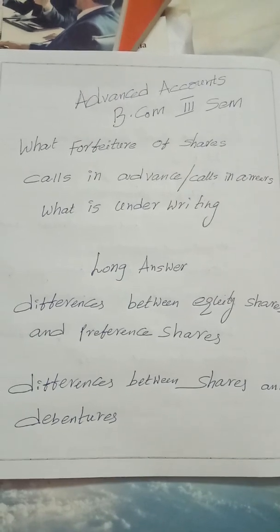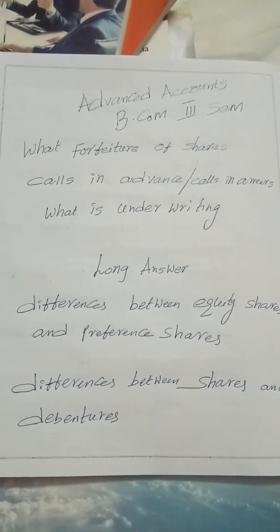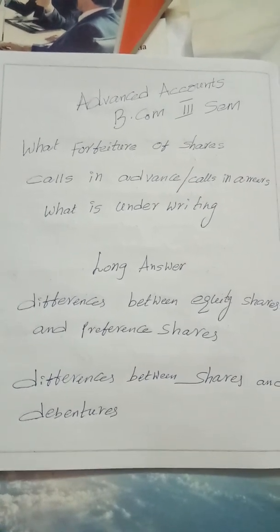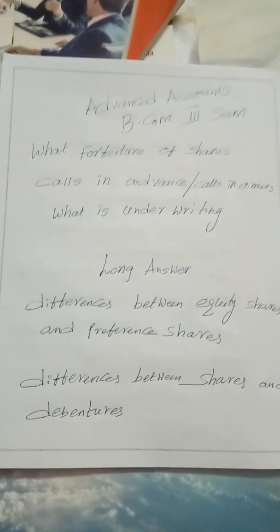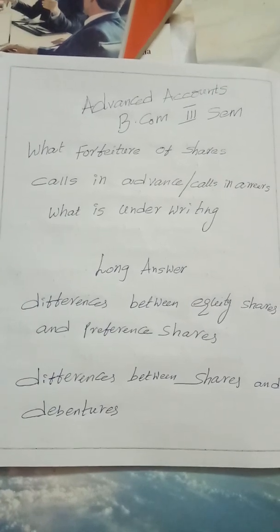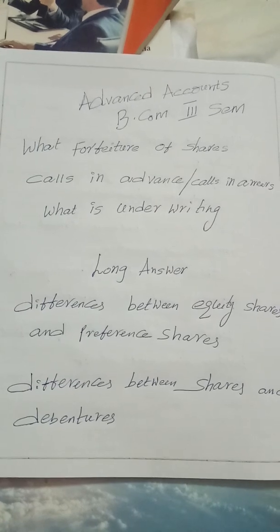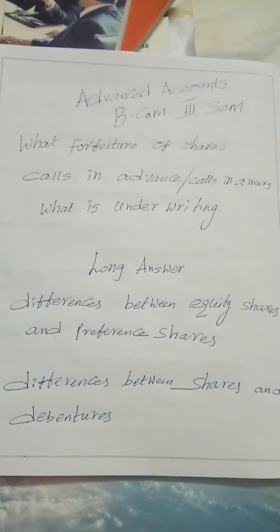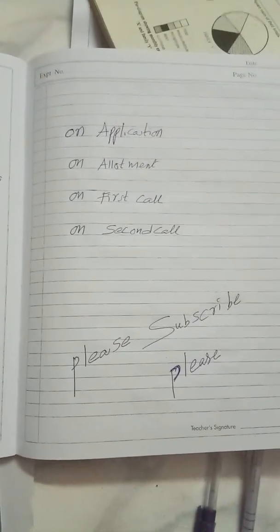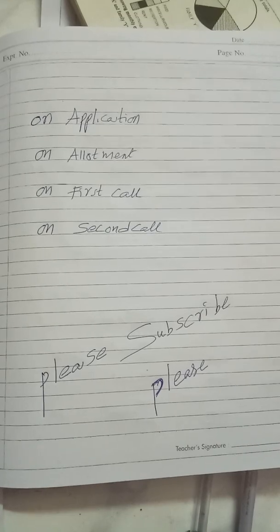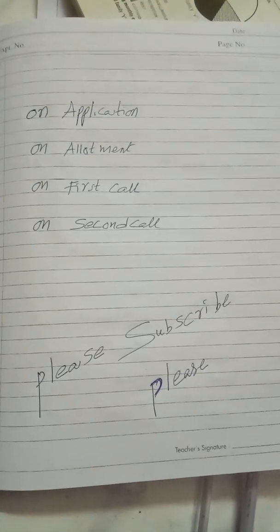My dear students, in B.Com third semester, we have a unit on issue of shares and debentures and underwriting. In this topic, my dear students, we have to learn about forfeiture of shares. You know, a share is a small part of a company's capital with a face value of 10 or 100 rupees, which is collected in four installments: some amount with application, some amount on allotment, some amount on first call, and some amount on second and final call.